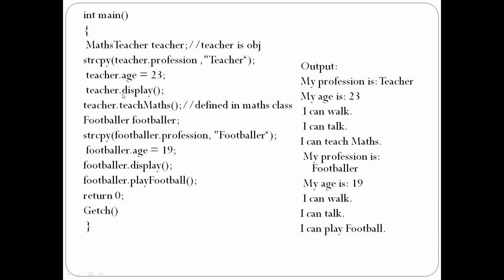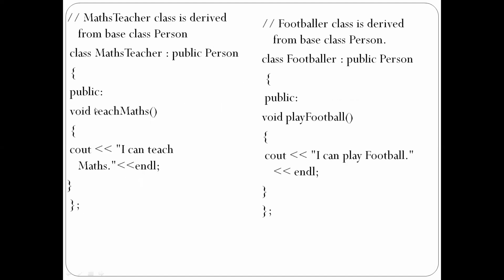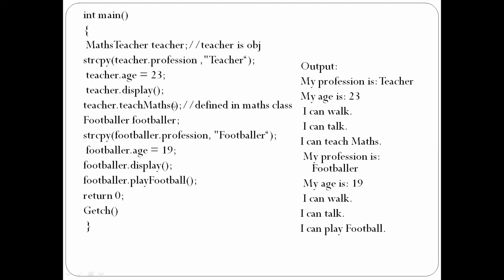Teacher dot display. Display is used for displaying purpose. Teacher dot teachMaths. This teachMaths we have defined in the MathsTeacher class; remember, in the MathsTeacher class we have defined teachMaths. That's why we are calling teachMaths.